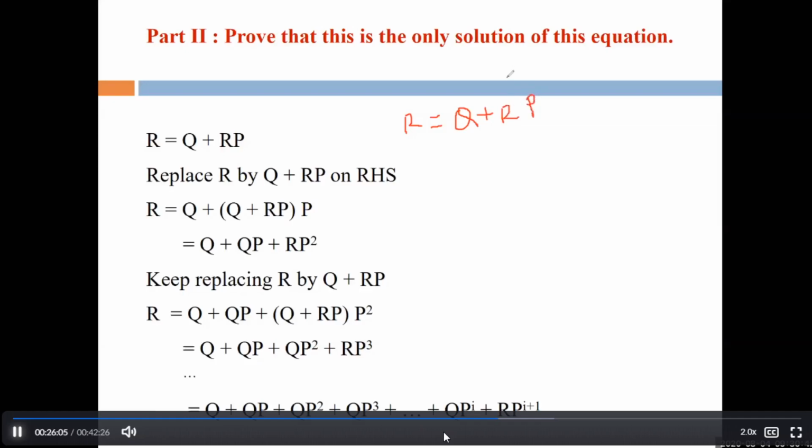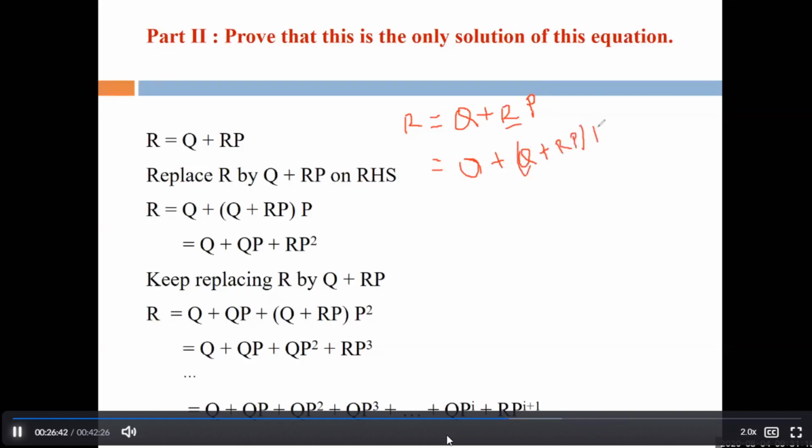In the first part, in place of R, we put QP star, because in that case we had to prove that QP star is a solution. But in this case, you have to prove the uniqueness. So again write R equals Q plus RP, and in place of R, we can write Q plus RP. Clear?